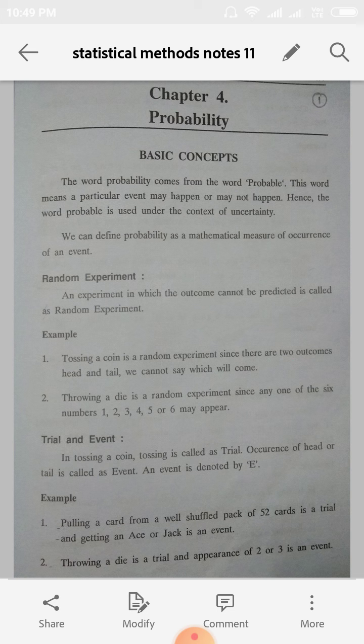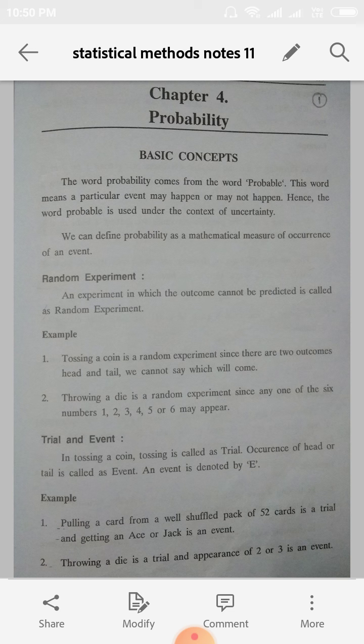The word probability comes from the word probable. This word means a particular event may happen or may not happen. That is, the word probable means a particular event may happen or may not happen. So this is the definition for probability.